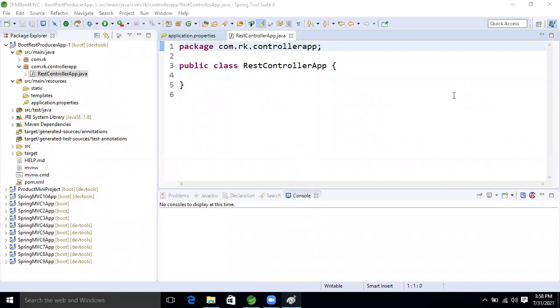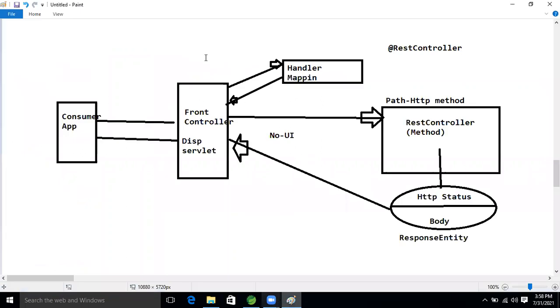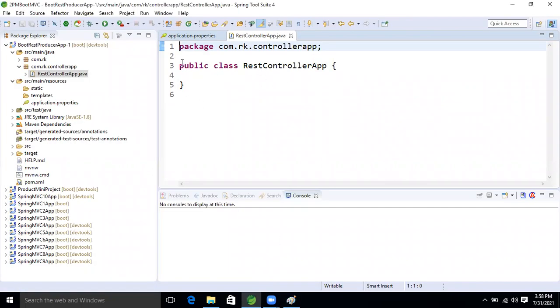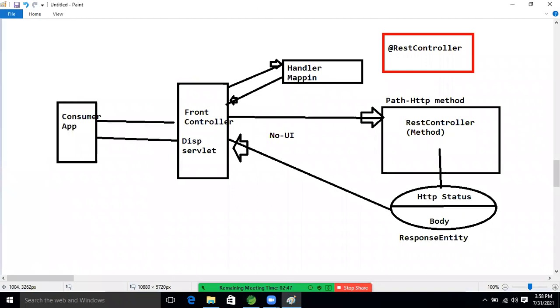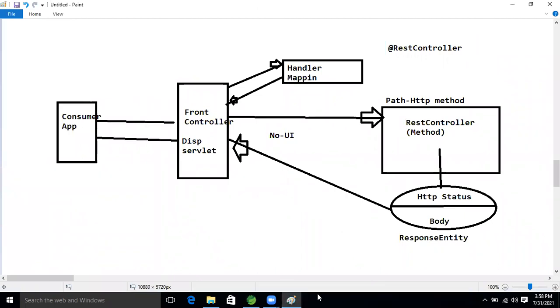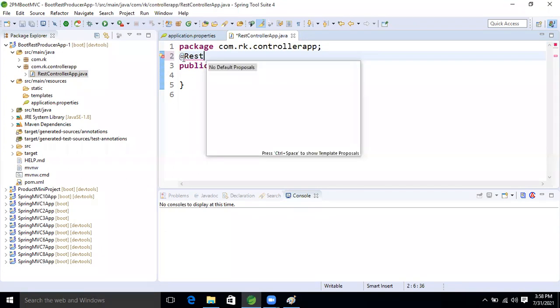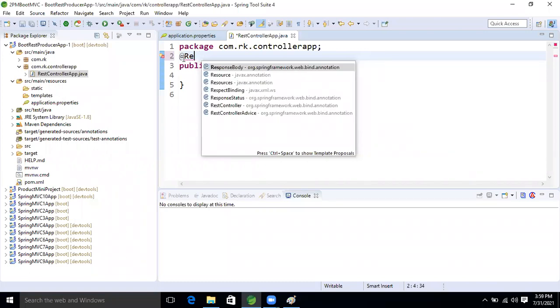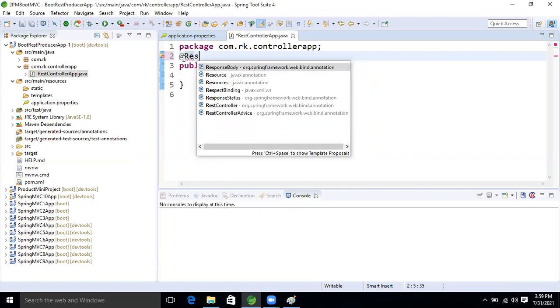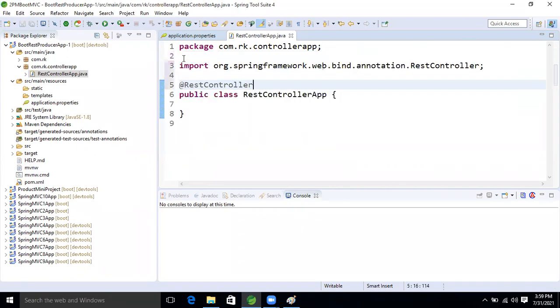So come to our application now, guys. This is our own controller. So how can we make this one a REST controller? What annotation? Let me explain it now, guys: at the rate RestController. We will apply it on the top of the class. RestController.